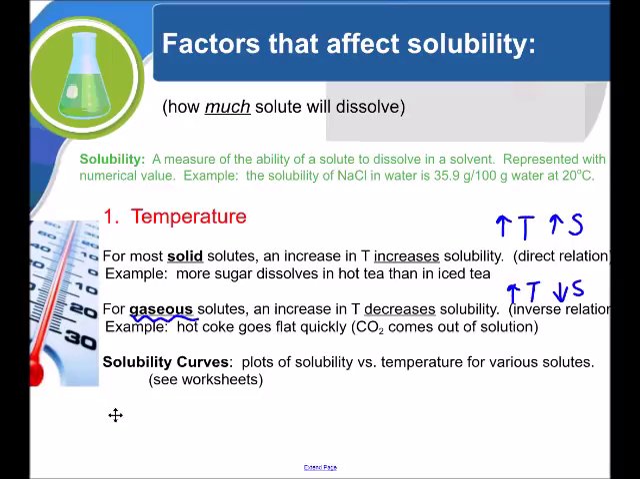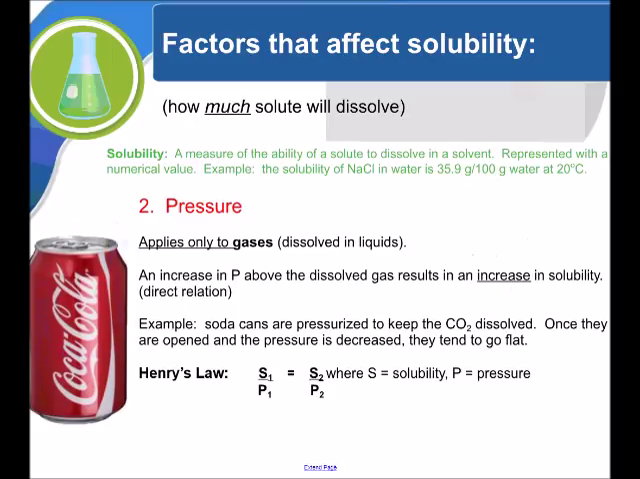Now, a good tool to predict solubility is something called a solubility curve. It plots solubility versus temperature for various solutes, and we'll work on those in the next video. Now, another factor that affects solubility, meaning how much solute will dissolve, is pressure. This one only applies to gases. If we increase pressure, we will increase solubility.